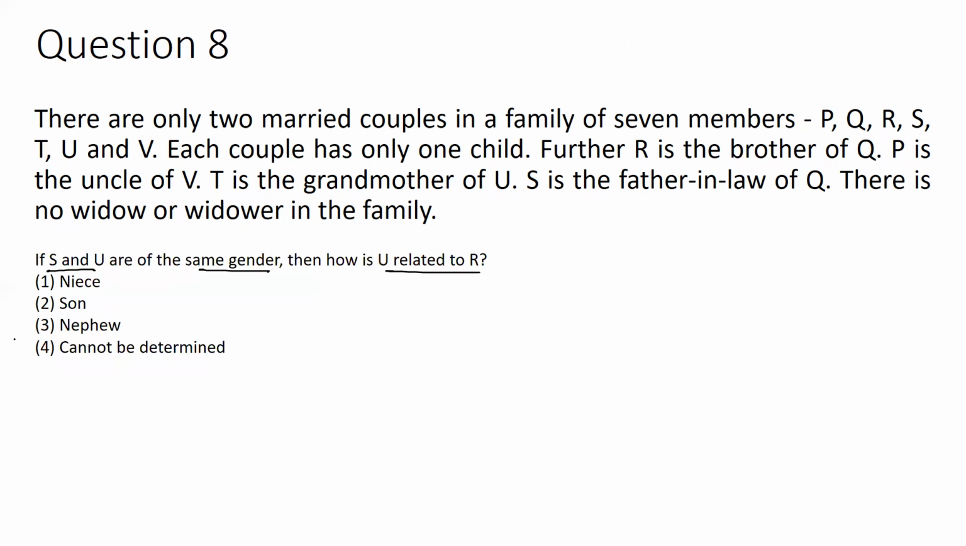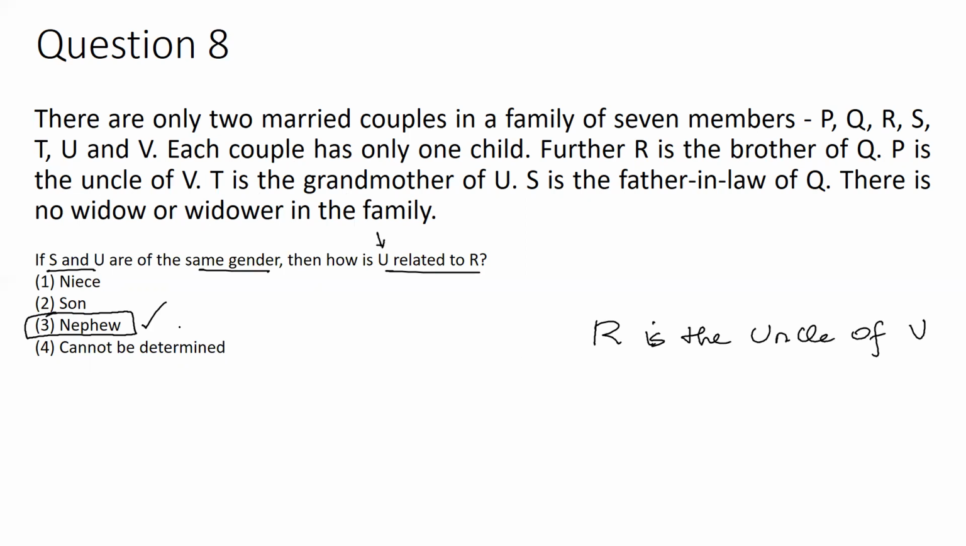U will be the nephew of R. I can even say R is the uncle of U. Okay, R is the uncle of U. That I can say. But the question is, how is U related to R? So U being the male child, I can say U will be the nephew of R.